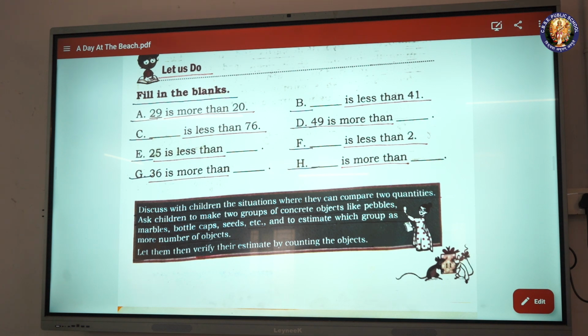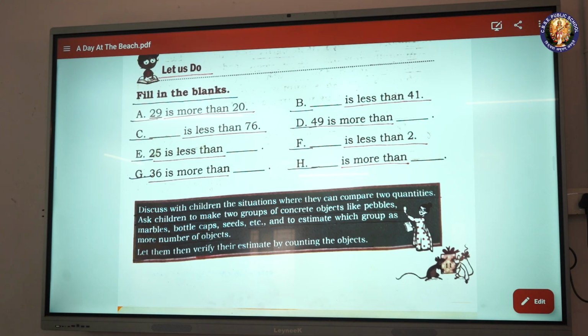E. 25 is less than blank. F. Blank is less than 2. G. 36 is more than blank. H. Blank is more than blank.